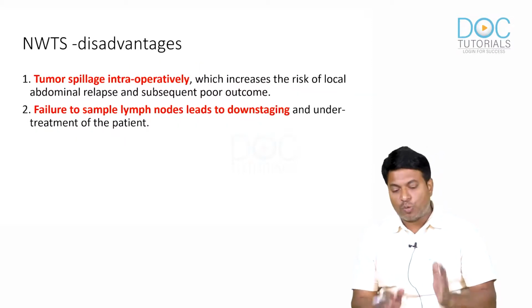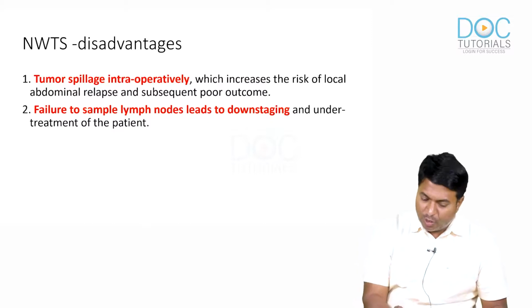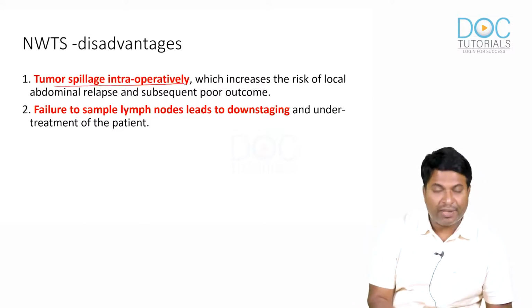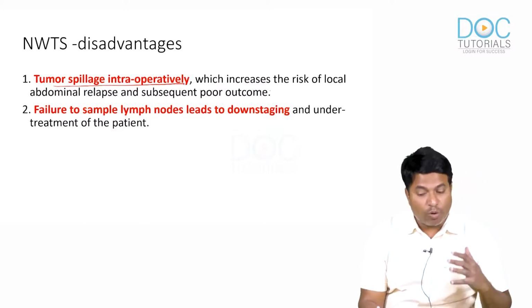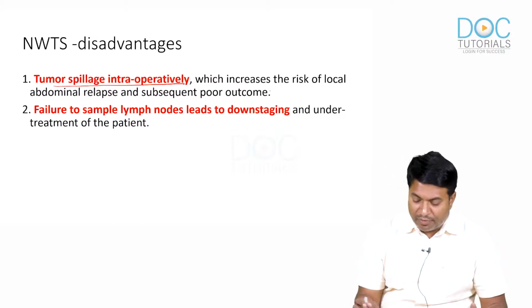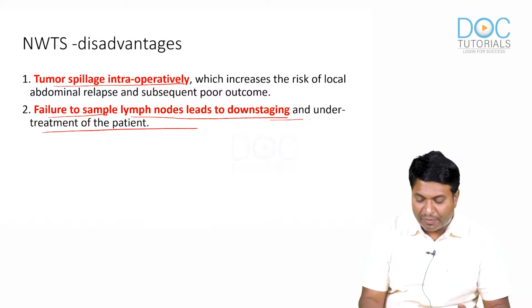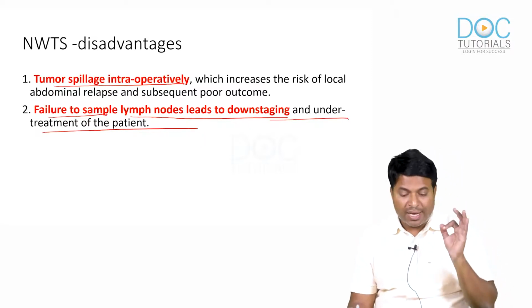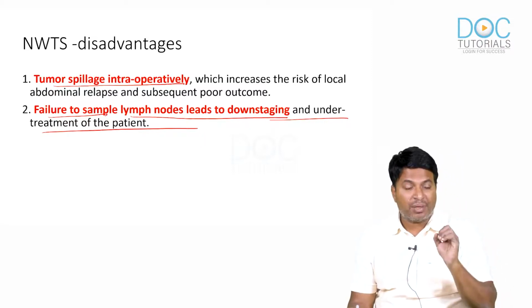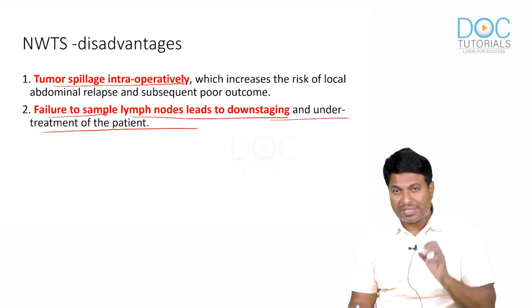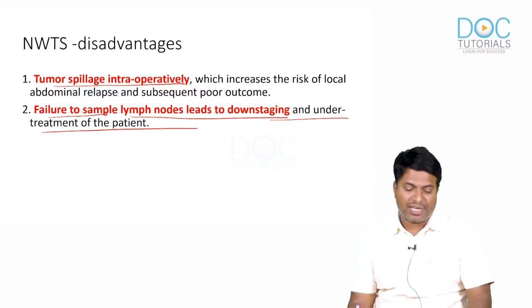Now for the National Wilms Tumor Study Group, this is a disadvantage. Tumor spillage is seen intraoperatively, which increases the risk of local recurrence. And failure to sample lymph nodes leads to downstaging and under-treatment of the patient. So in the National Wilms Tumor Study Group protocol, while doing the nephrectomy, we should take nodal sampling. That is a must. If we miss taking nodal sampling, under-treatment may happen. So this is about the SIOP protocol and the National Wilms Tumor Study protocol.